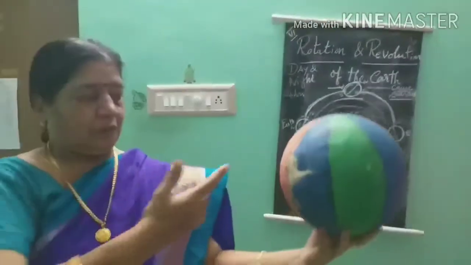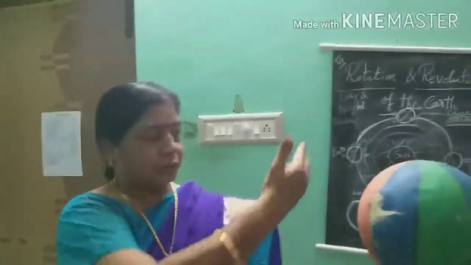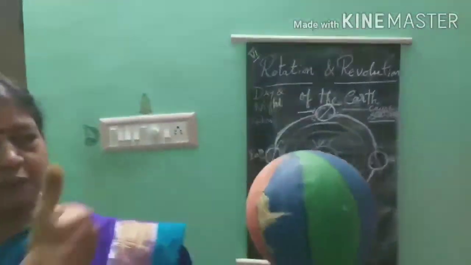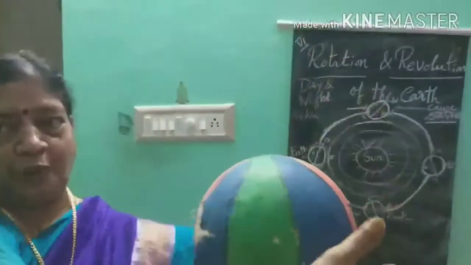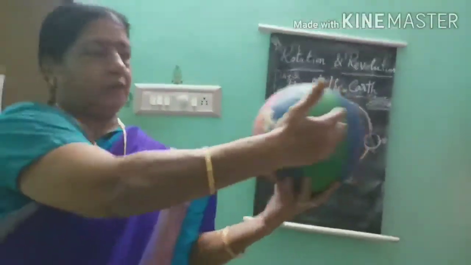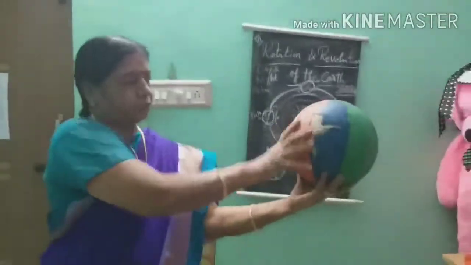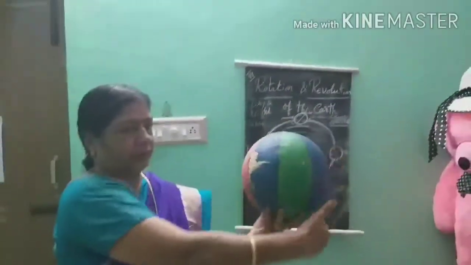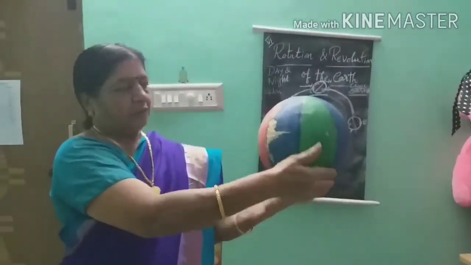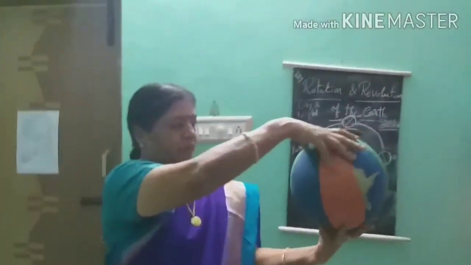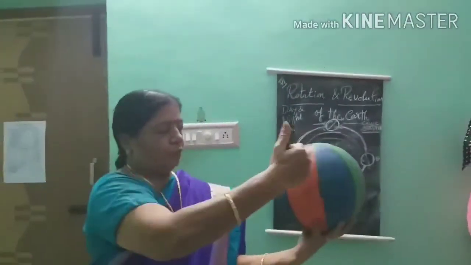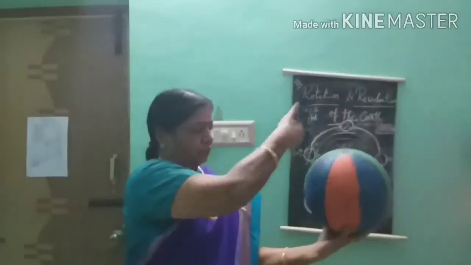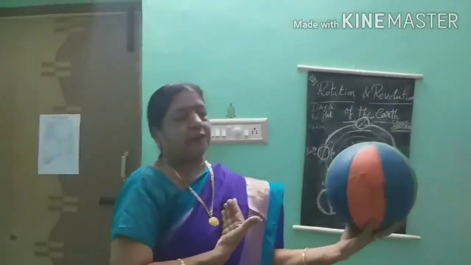And when the sun faces towards me, this part of the earth is daytime. Another part of the earth is far away from the sunlight, isn't it? This is another part. Here you can see only the darkness. Only this part is facing towards me. This half of the earth causes the day. The other part of the earth causes night. Okay? When it turns again like this, the daytime will go to the other side. Here it is night time. The night side faces towards the sun, and it is called day.